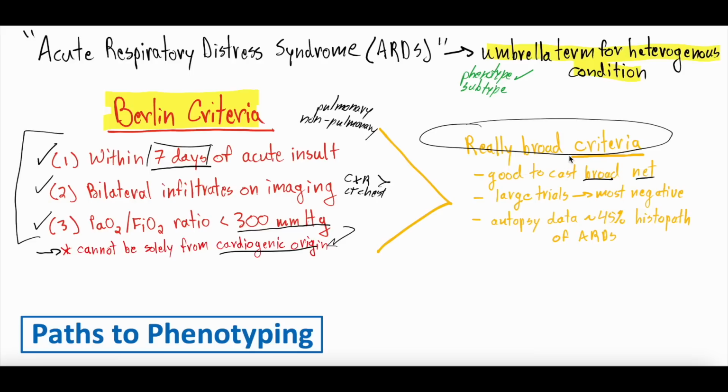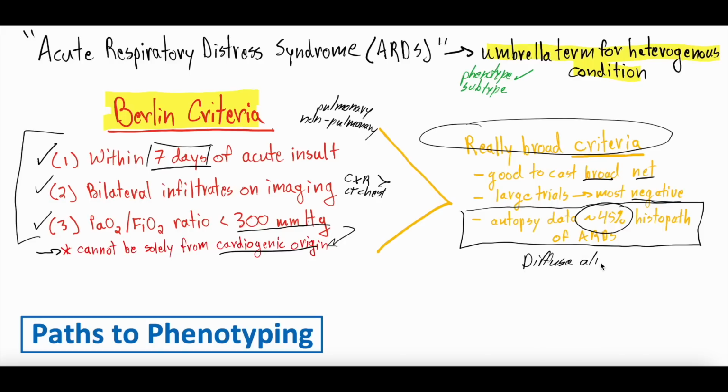But this really broad net also leads to these large trials, many of which have been negative for showing improvement, other than a few specific things, which again, not to beat a dead horse, but check out that playlist. We go into all those trials. When they do autopsy data, though, on all these patients that met criteria for ARDS, what they find is only about 45% of patients meet the histopathologic diagnosis of ARDS, that diffuse alveolar injury that ARDS should have.